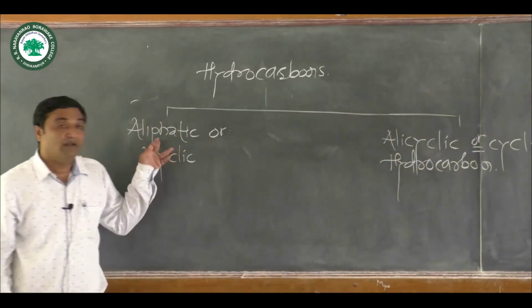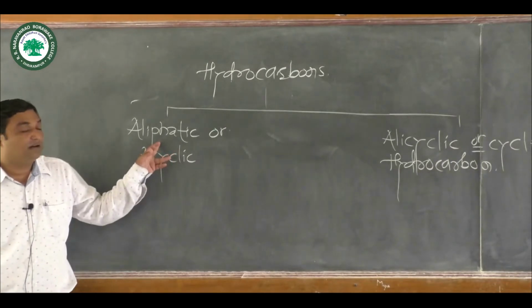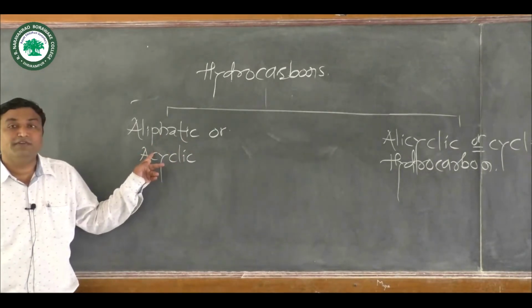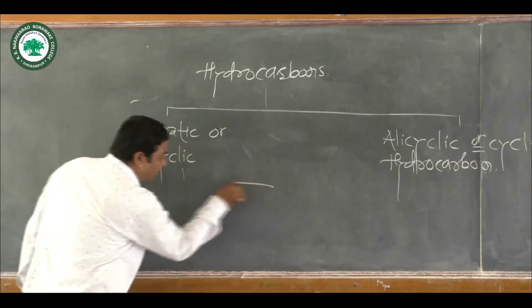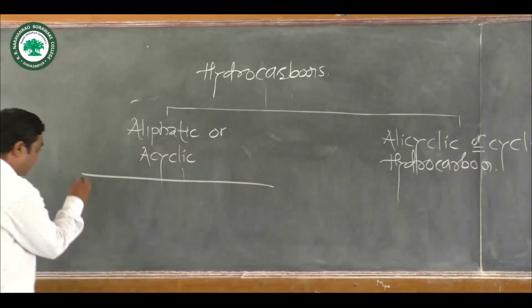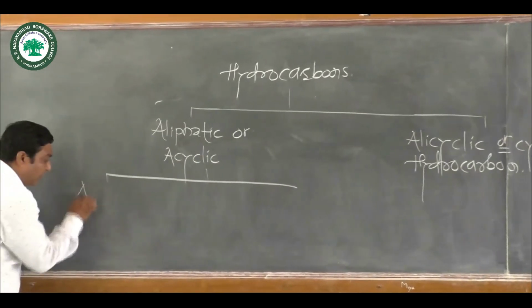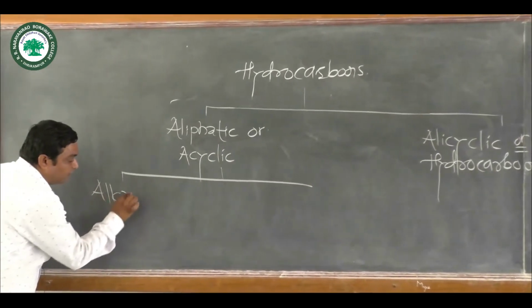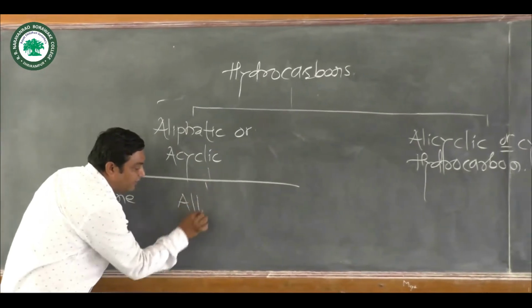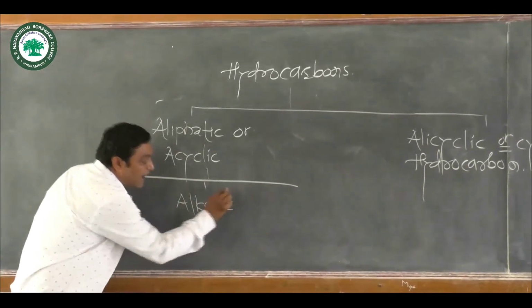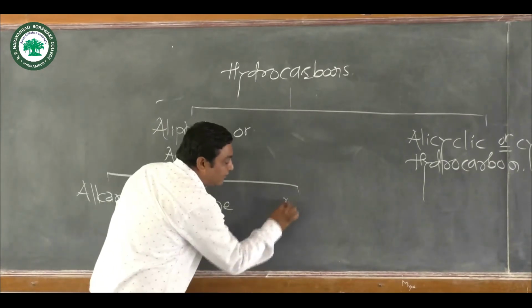Now, these aliphatic or acyclic hydrocarbons are further classified into 3 types. First one is alkane, second one is alkene, and third one is alkyne.